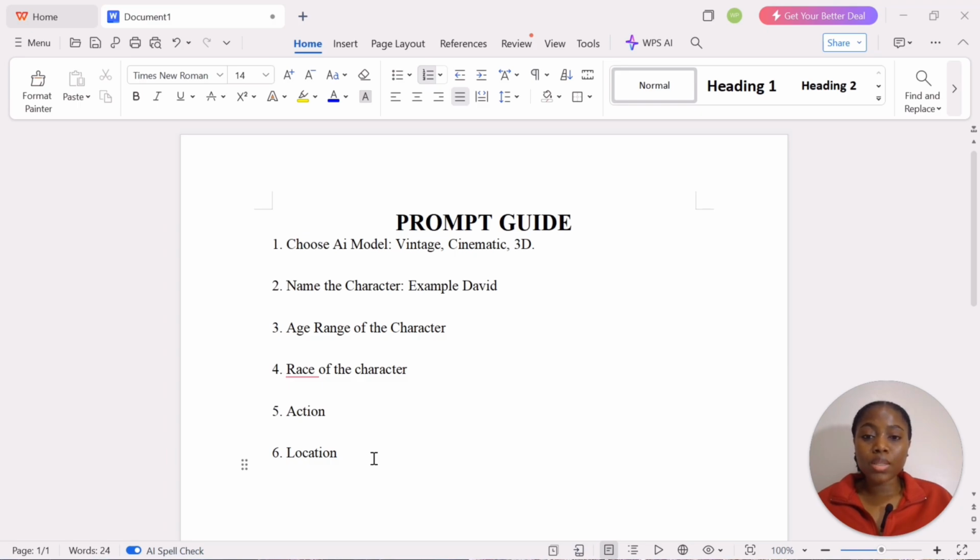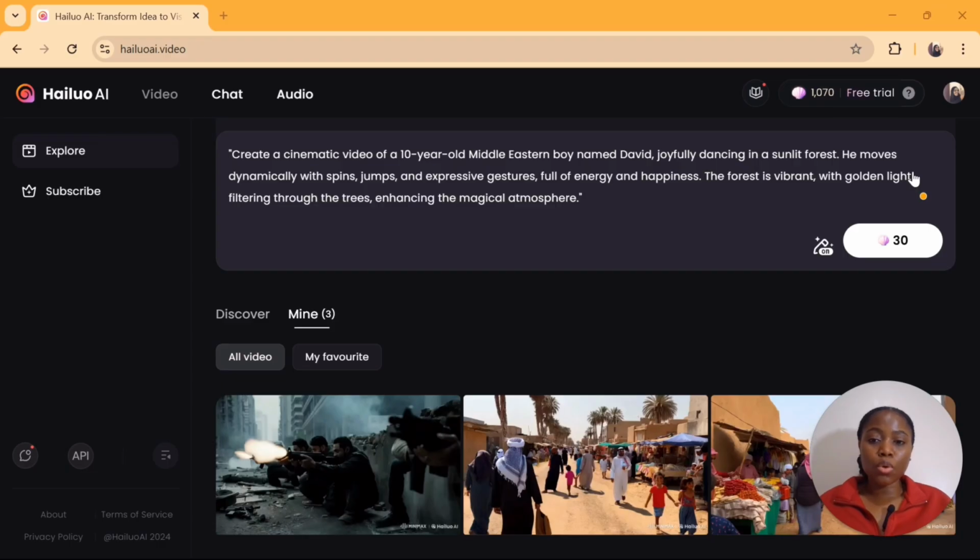Who is your character, David? What is the age of your character? And what is the AI model? How will the video clip look like? That is the AI model. These are the things I make sure I put in my prompt every time I'm trying to generate a video clip. So let's continue with the tutorial. Let's use an example to see if it actually works.